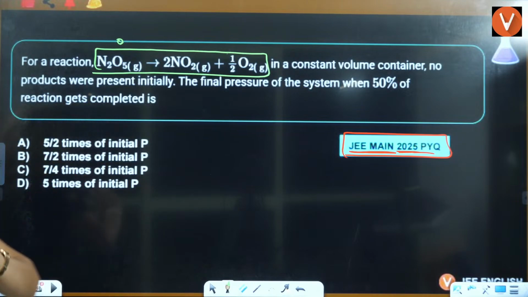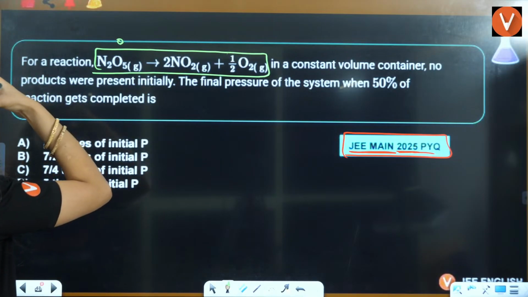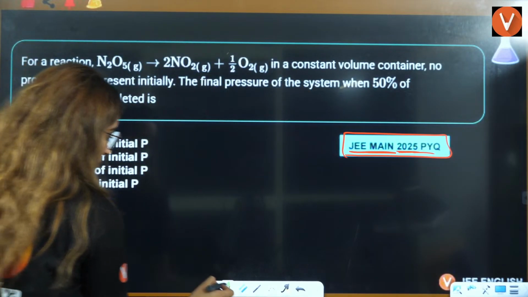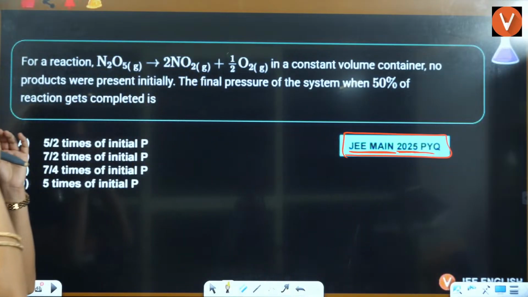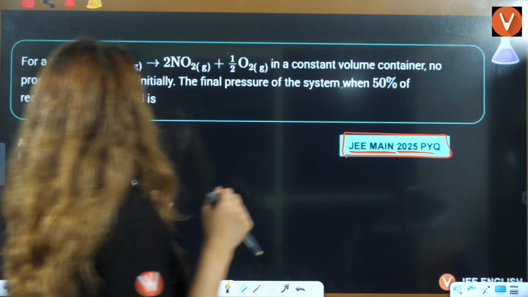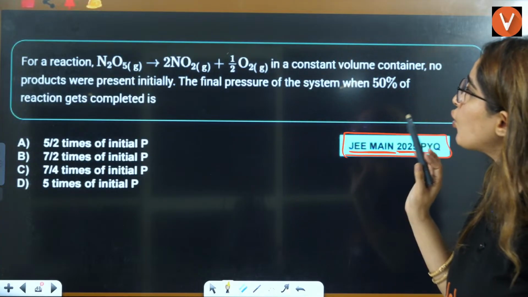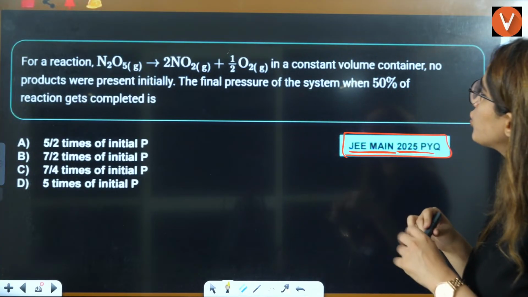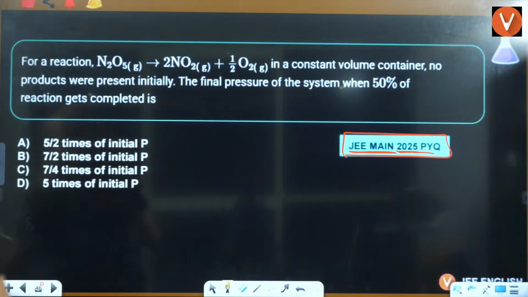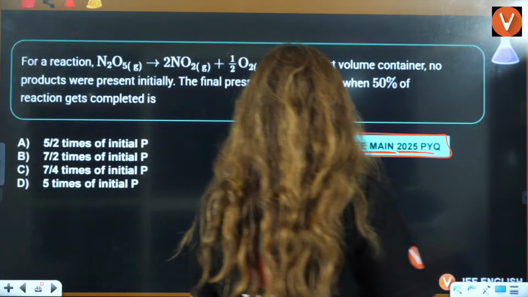Okay, wait a minute, guys. I'll just use this spec. For a reaction, just give me a minute. Even with specs, it's not working. So let me try. For a reaction, N2O5 gives rise to 2NO2 and half of O2 in a constant volume, right? Oof, what a misery.